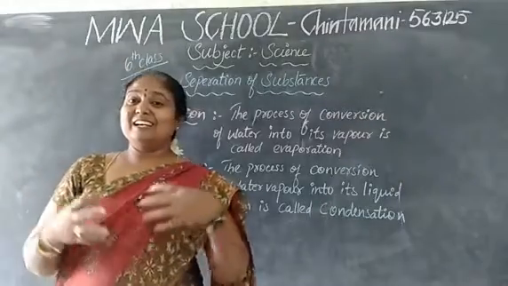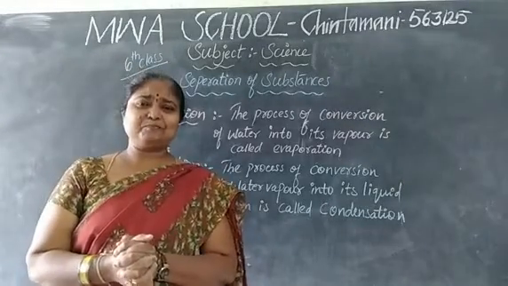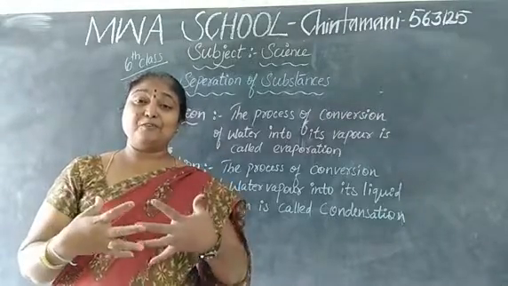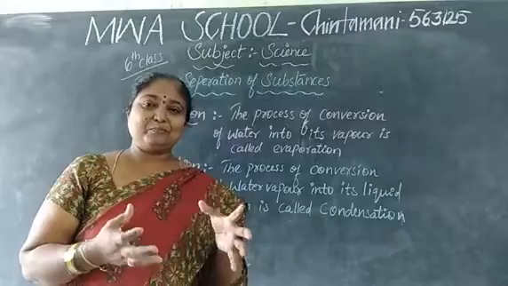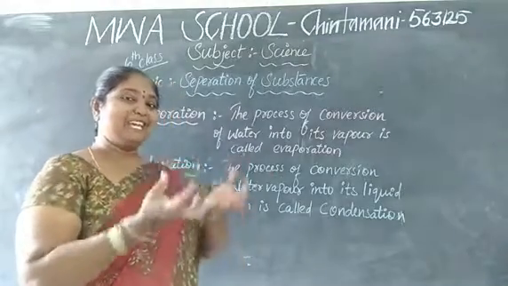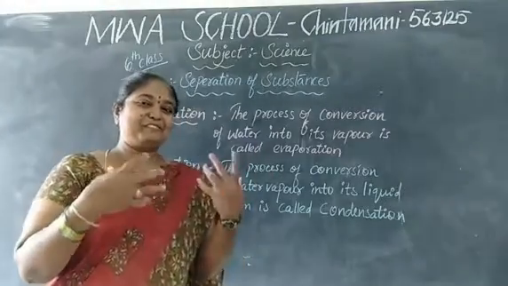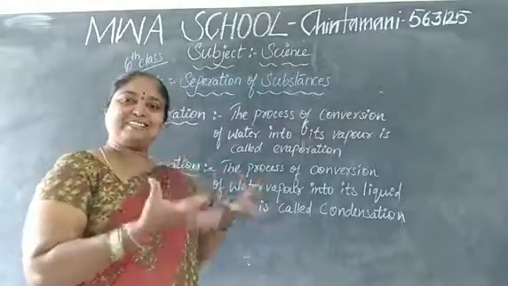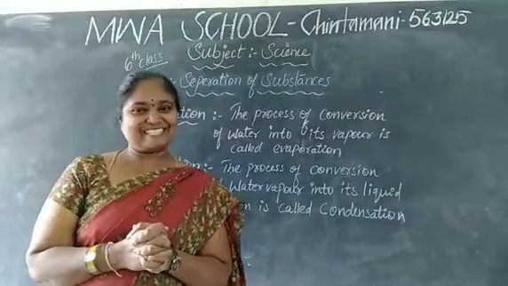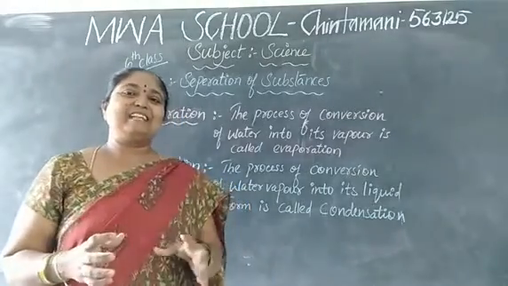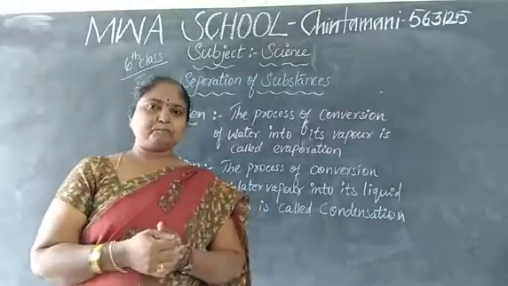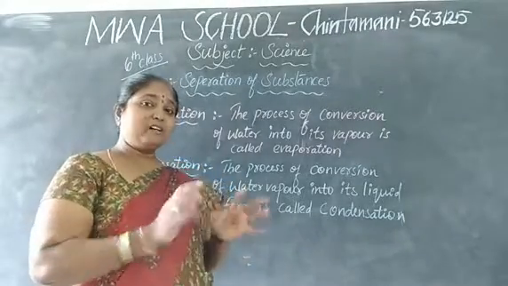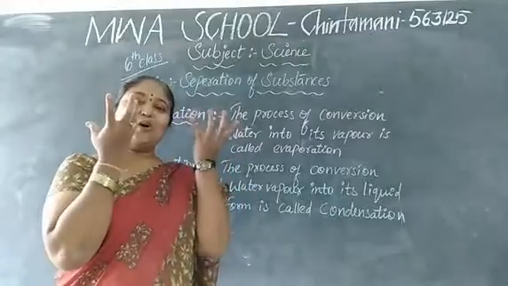In the rainy or winter season, which type of water do we use to take a bath? When the water is on the stove, vapors come. If you take a bath with that water, you feel very happy. After bathing, you can also see the vapors in our bathroom. When our mom is cooking rice, you can see the vapors moving up.